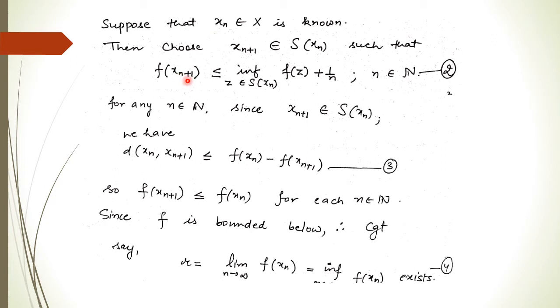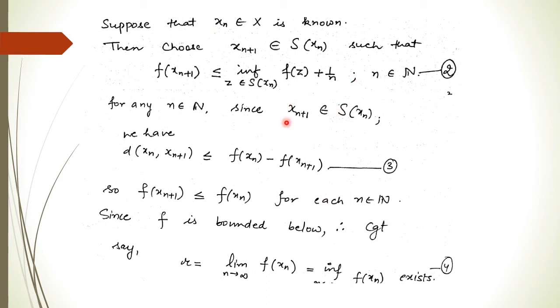Now you put n to be 1 over here, you get x2, so f(x2) will be less than or equal to the infimum over all those z belonging to the set S(x1), plus 1. Then x3, in the same way, plus 1 by 2, and so on. So we define a sequence xn+1 in such a way that it satisfies this inequality, and call this equation 2.